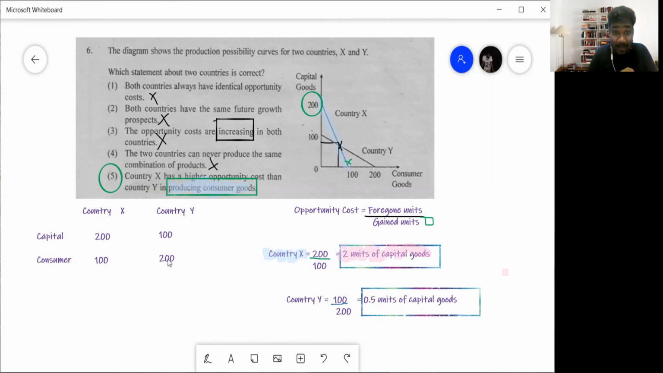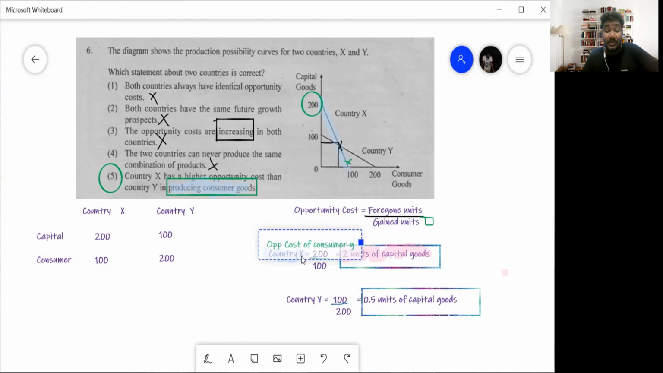Now, based on these numbers, shall we calculate opportunity cost? Opportunity cost of country X and Y of producing a good. So what is the equation? The foregone units divided by gain units. To get some amount of goods, how much of goods do you have to forego? So if you look at country X, we are calculating opportunity cost of producing consumer goods. For both the countries, we are calculating opportunity cost of producing consumer goods.